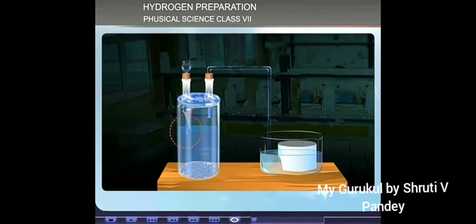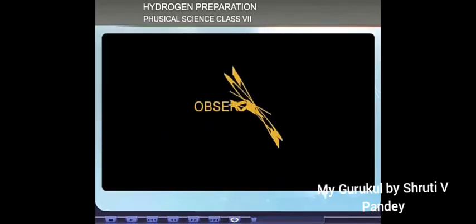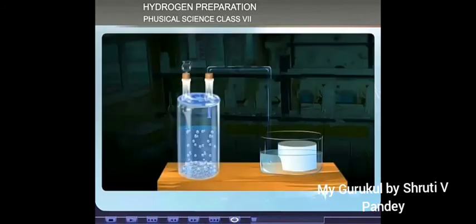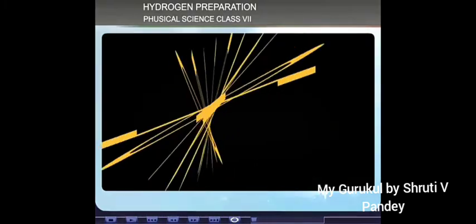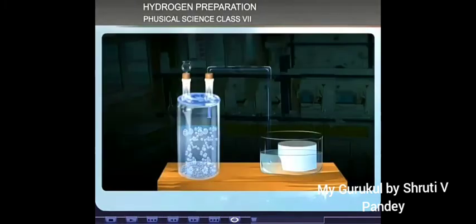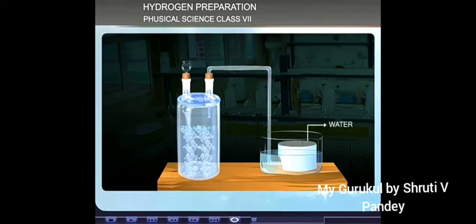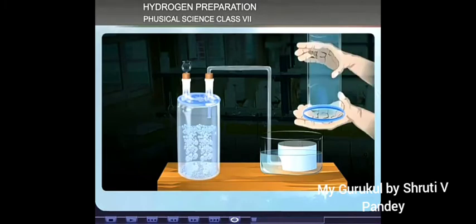Sodium floats over water. Density is 0.97 gram per cc. Melting point is 97 degrees C. Sodium melts, forming a silvery globule which darts about the surface of the water. The reaction is less exothermic and less vigorous as compared to potassium. It catches fire and burns with a golden yellow flame. Bubbles of hydrogen are produced. The solution formed is colorless, soapy, slightly warm, and alkaline.